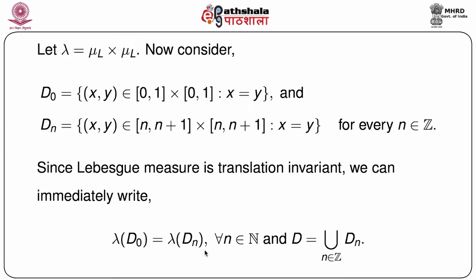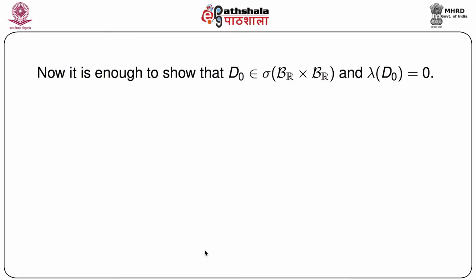Now we know that Lebesgue measure is translation invariant. We can immediately have lambda of D0 equals lambda of Dn for all n belonging to the set of natural numbers, and capital D equals the union of capital Dn, n belonging to Z. Actually Z or N are basically the same, so sometimes I use Z and sometimes I use N, at least in this problem. So that's how we can get the lambda measure, or the product measure, over D0 and Dn for every n.